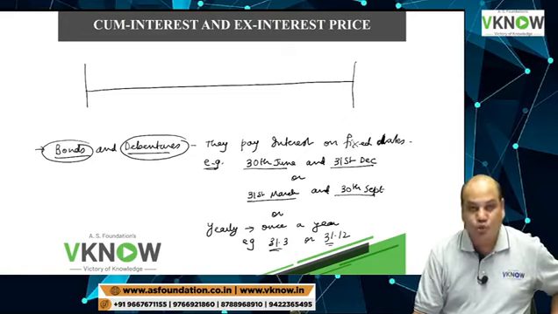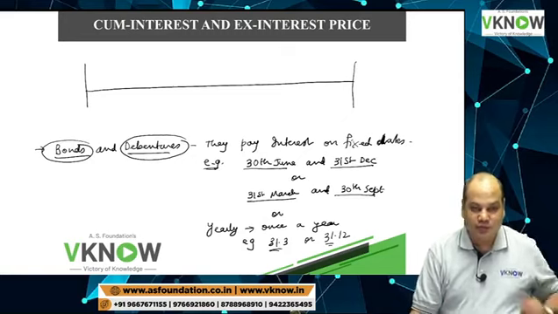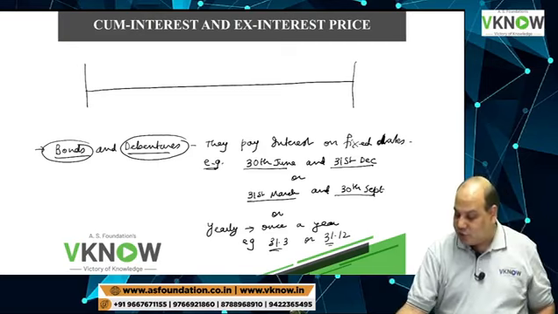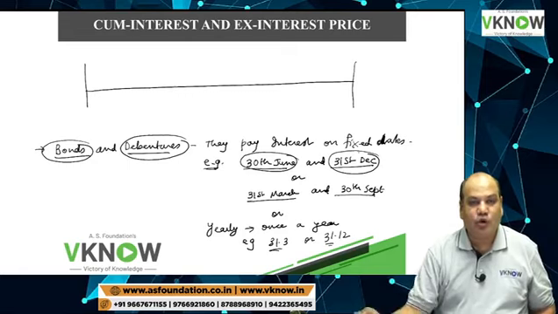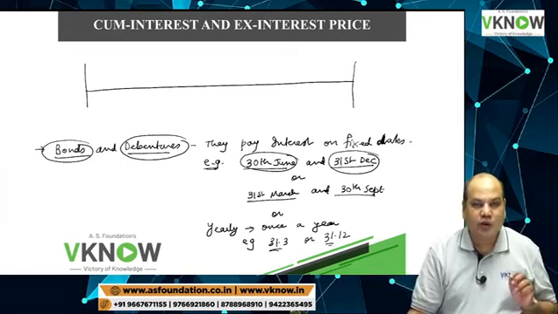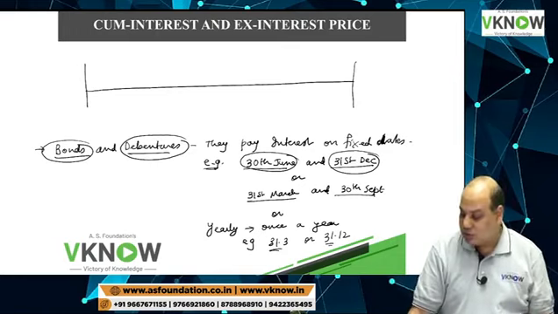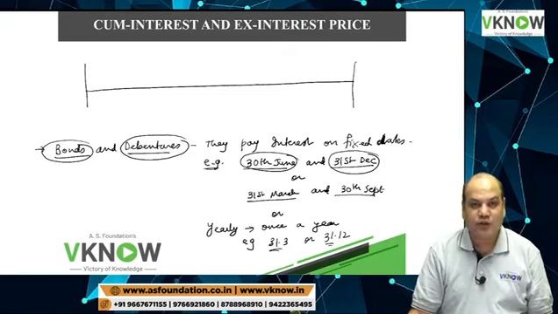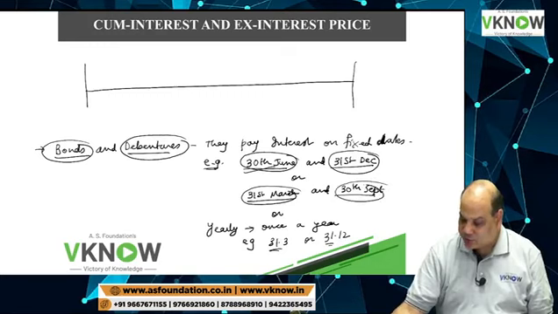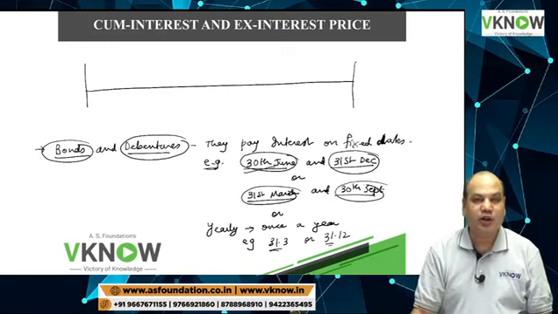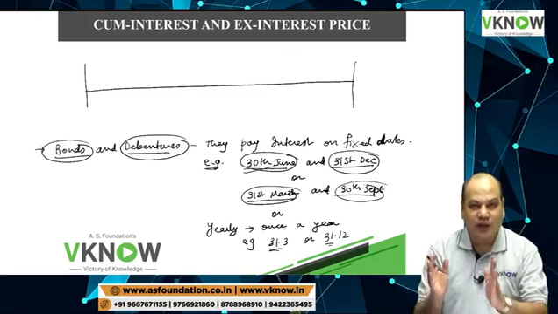Okay. To whom will they pay? The one who is the debenture holder in the register of debenture holders on this date. The person whose name appears in the register of debenture holders on 30th June and 31st of December, or whatever date I have written, that person will be entitled to interest for that period.